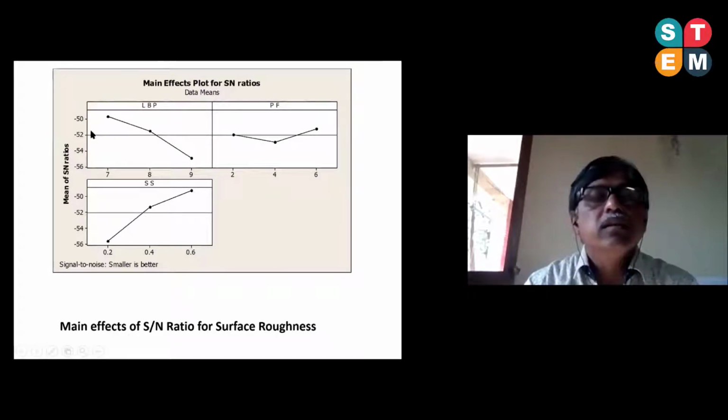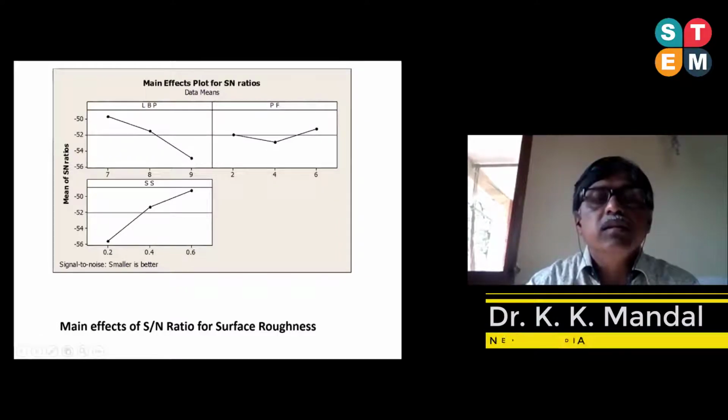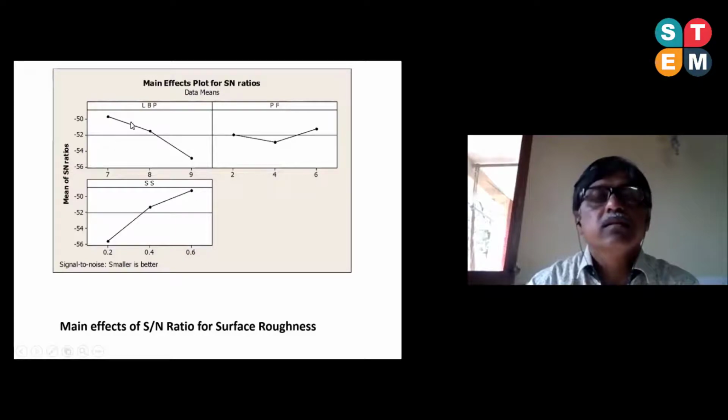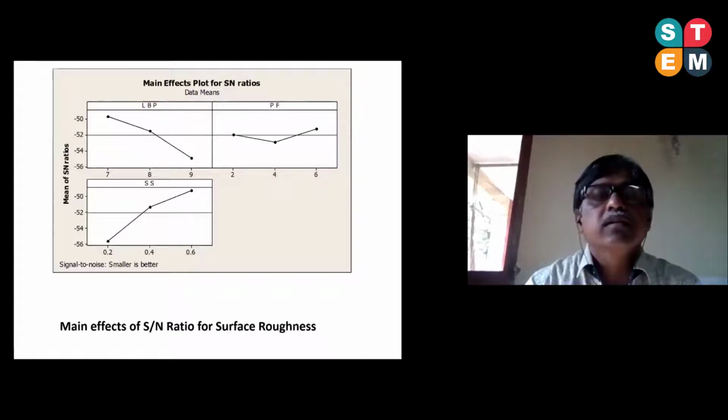That is why, see, in this condition, -50 is the best value. In this case, here it is -52 from this curve we can see. In this case also this value is the best. That means here we can see it is higher from the graph, but because this is actually the lowest value.